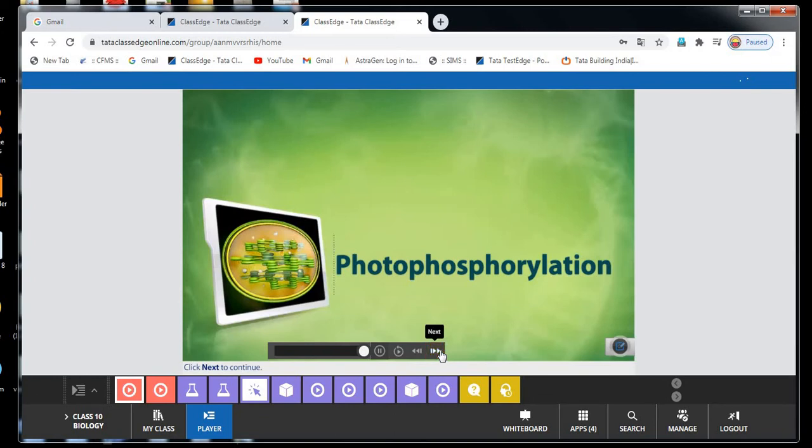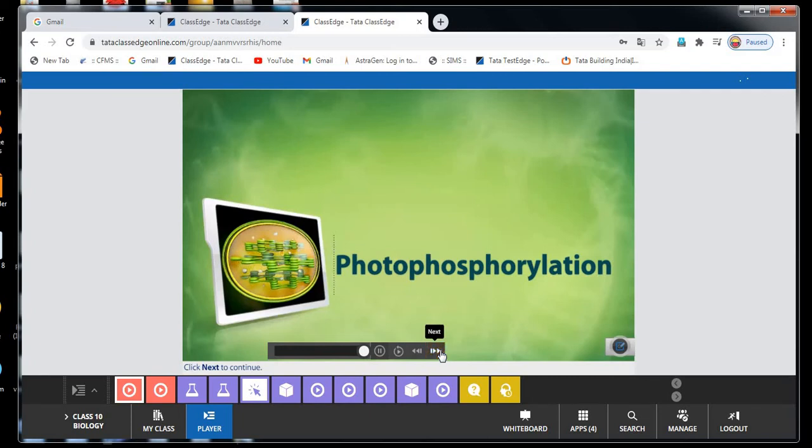This is called activation of the chlorophyll molecule or absorption of light. Activation of chlorophyll molecule means chlorophyll molecules absorb the light energy and become excited, or the excitation of reaction centers. Already I told you photosystem 1 and photosystem 2. These reaction centers are excited to continue the next stage.